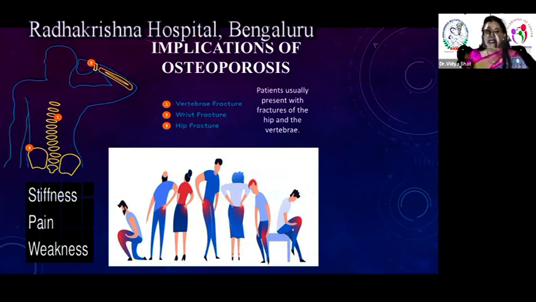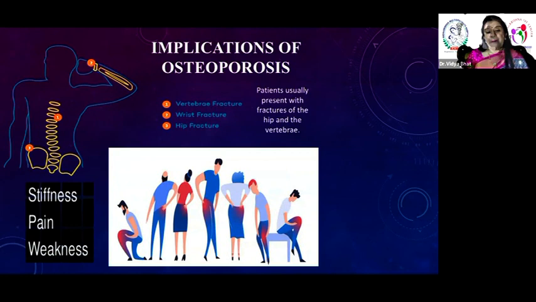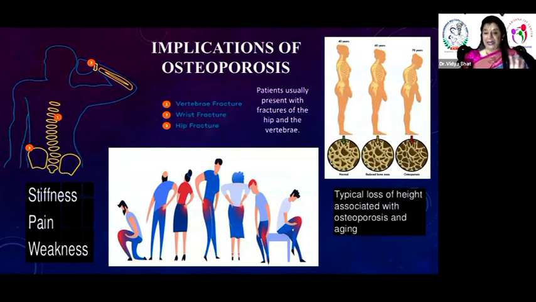When they get up or sit, they have a lot of pain. Knee pain. We see a lot of osteoarthritis in the knee as women age, and they undergo knee replacements. Knee replacements are so common now. Initially, they would walk with a stick. Now we see women walking well. You should ask them, have you undergone a knee replacement? That's the lighter side of it, but it is very common.